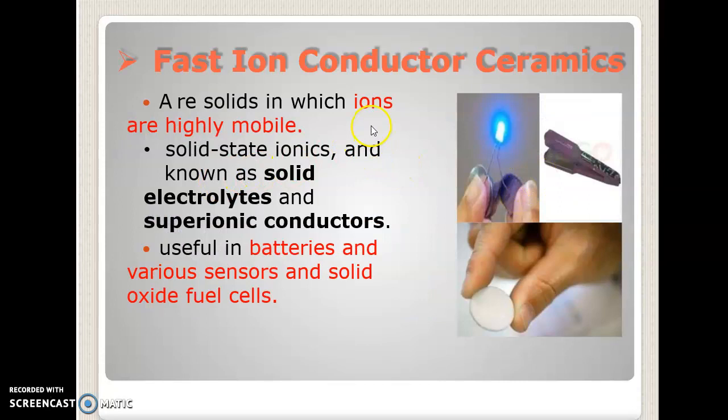Fast ion conductor ceramics are also solids in which ions are highly mobile. So they could also be called solid electrolytes or superionic conductors. Most probably they are used in batteries, various sensors and solid oxide fuel cells.